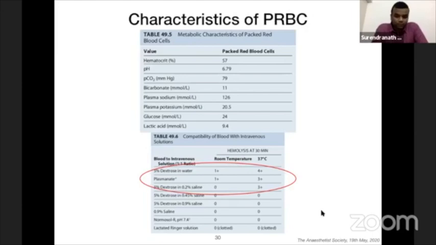Compatibility with IV fluids. Suppose you're running a parallel fluid along with the PRBC, a dextrose containing fluid can lead to a hypotonic mixture. And if you imagine, the dextrose will be used up by the RBCs for metabolism, and the free water which is present can enter into the RBCs and it can lyse the cell at 30 minutes at room temperature. Another important thing is you cannot use it with ringer lactate, because the ringer lactate contains calcium, and if it chelates with citrate, it can get clotted.